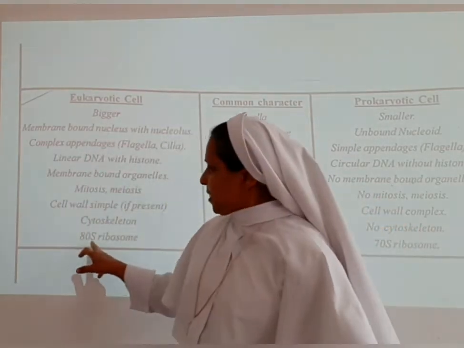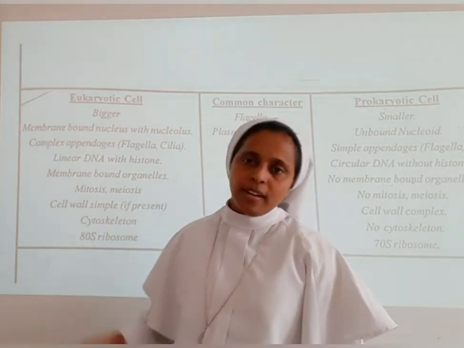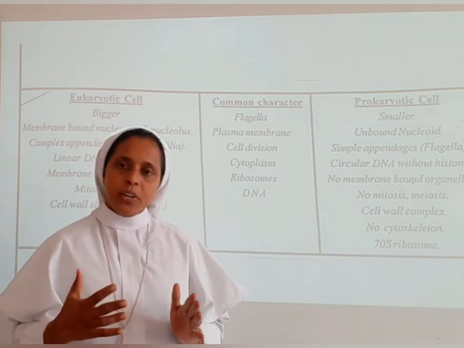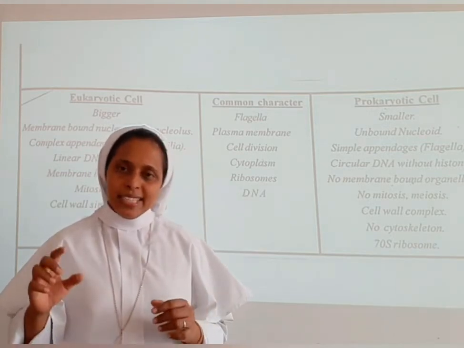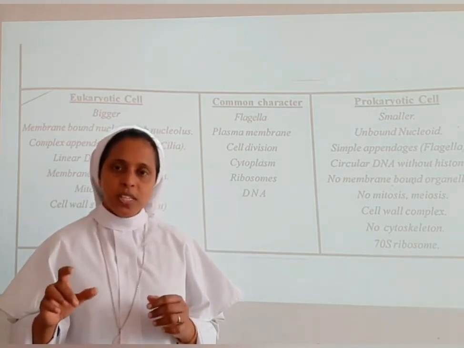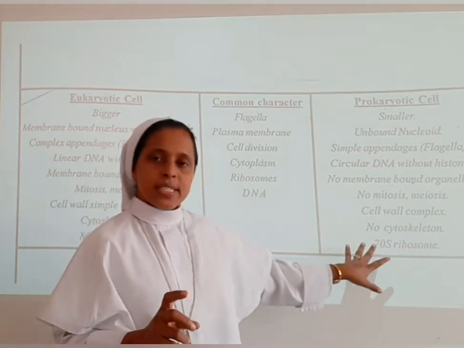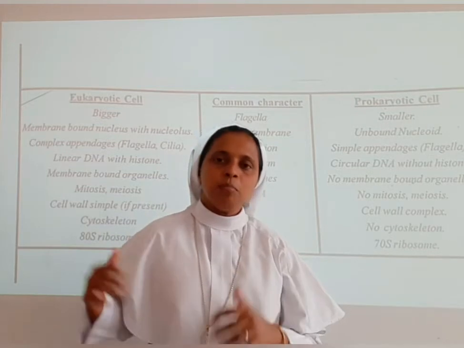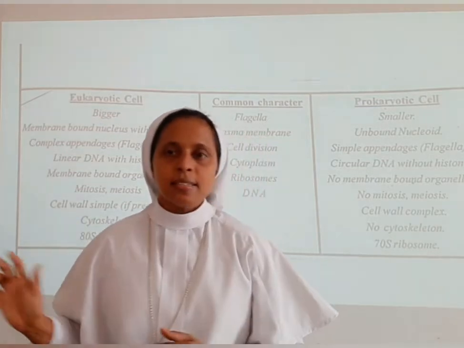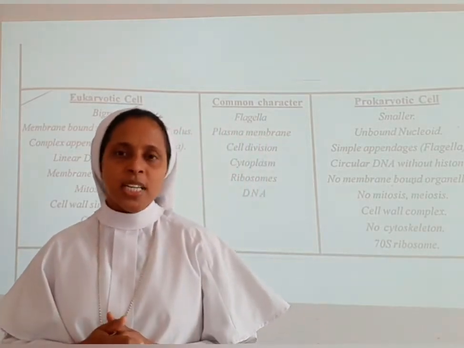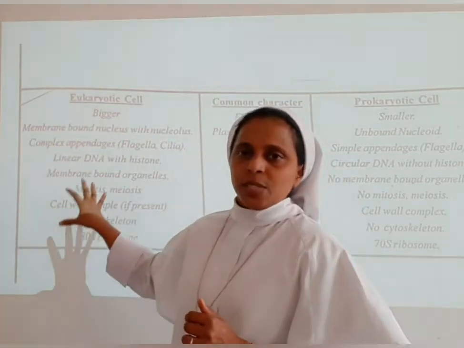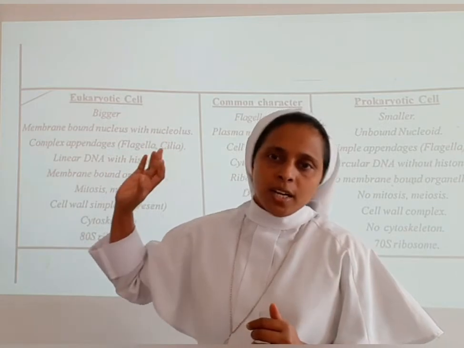The eukaryotic cell is composed of 80S ribosomes. We will discuss the ribosomes later, how it is 80S. S is the Svedberg unit. So 80S ribosome in eukaryotes, while the prokaryotic cell has 70S, composed of 2 subunits. S is mentioned as the Svedberg unit. So these are the main differences between the eukaryotic cell and the prokaryotic cell.